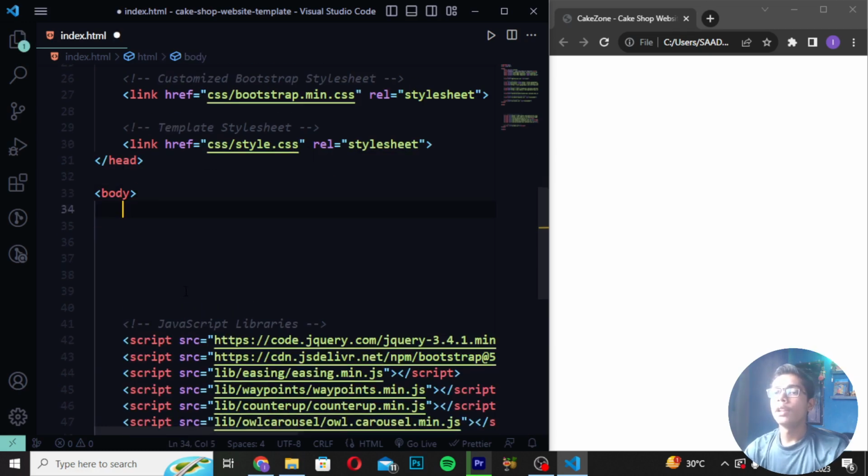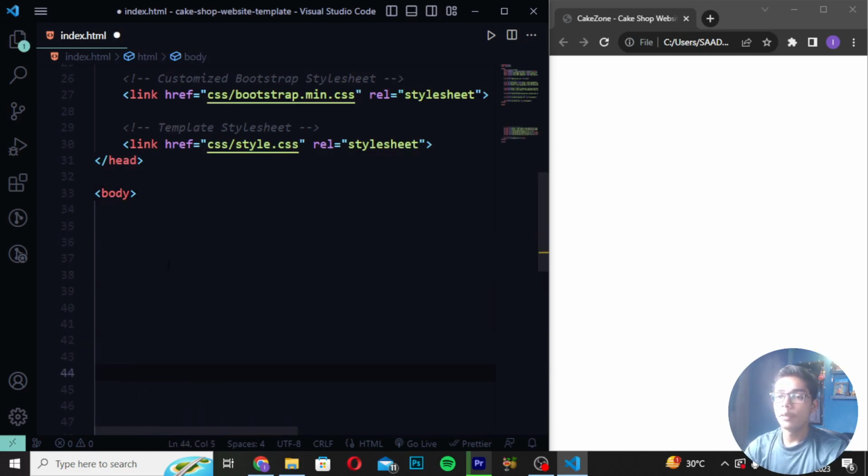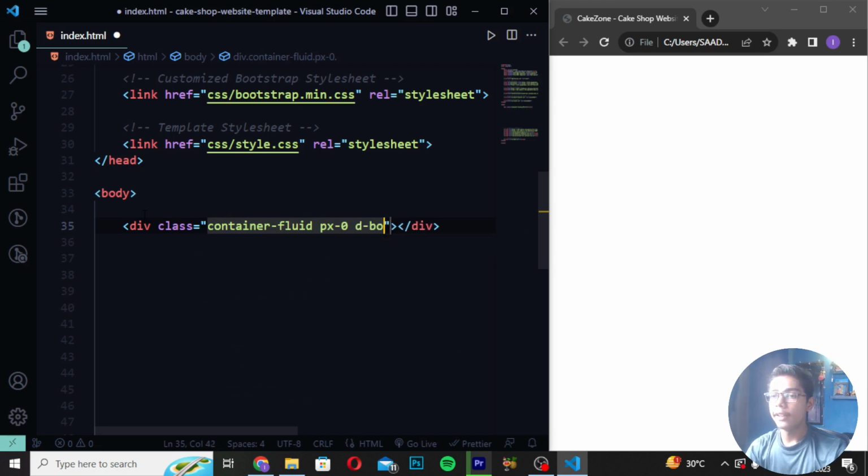Then you have to move down and press enter to give some spacing here. Then I will move down after this tag and create a div class, and in this div class I will write container, and then container-fluid. Then you have to write px-0 and d-none, which means the display should be none. Then I will write d-lg-block like this.